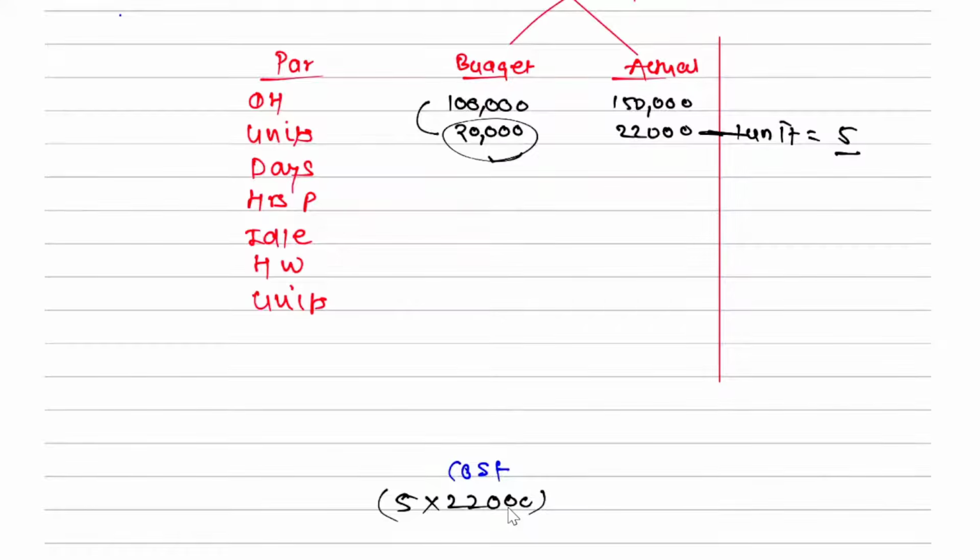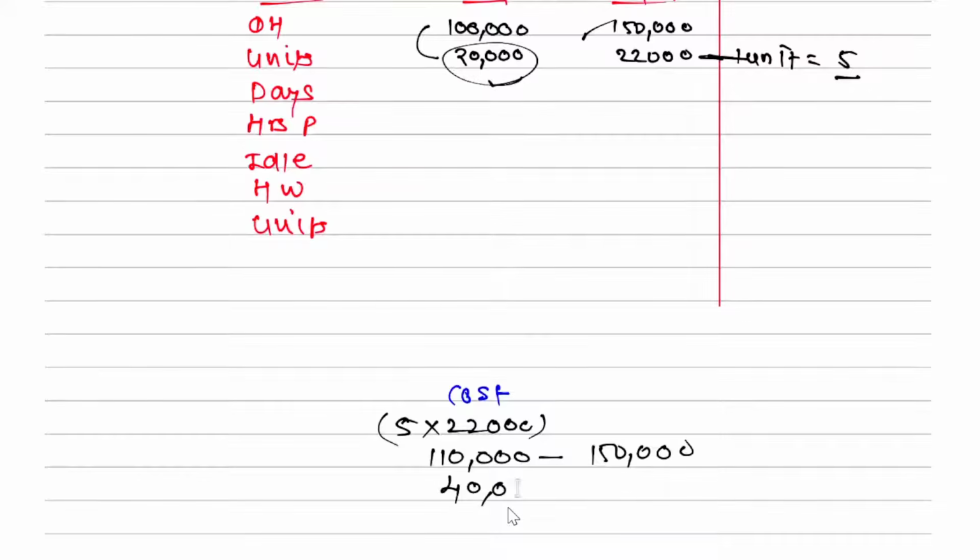20,000, no, 22,000, no. So what is the amount that you have recovered? 1 lakh 10. This is recovered by selling the units. What you have paid is 1 lakh 50. So can I say 40,000 variance, adverse or favorable? Adverse, because you spent more. You recovered 1 lakh 10,000, but you spent 1 lakh 50,000.